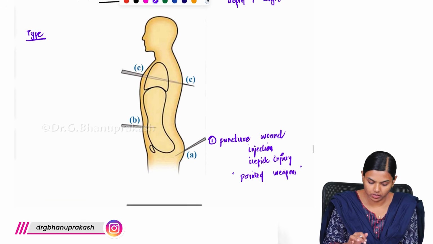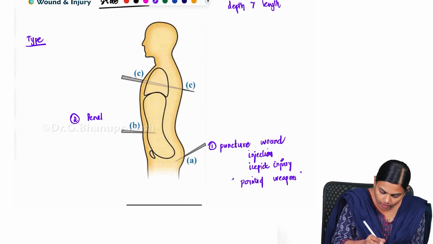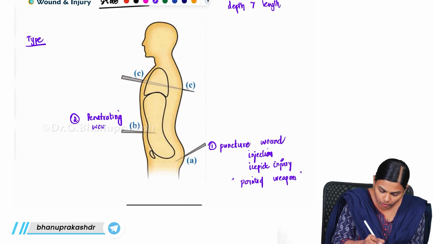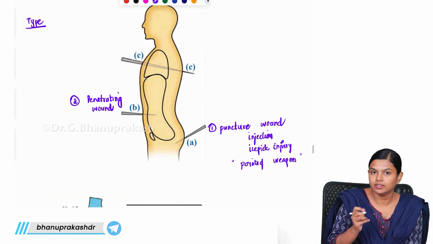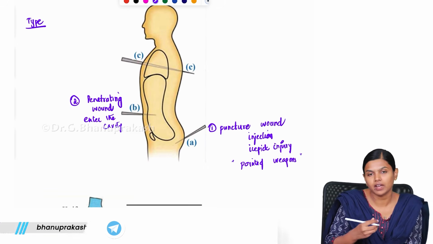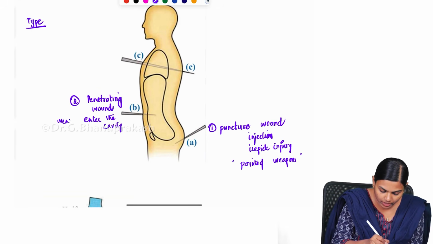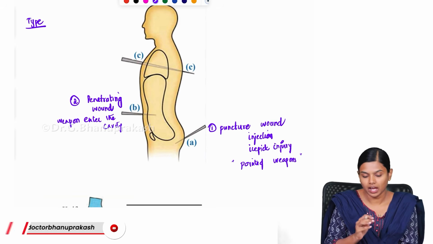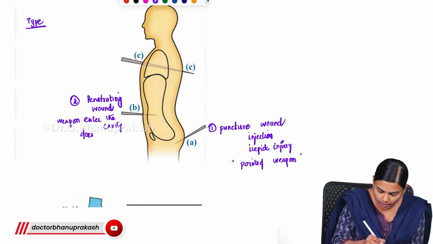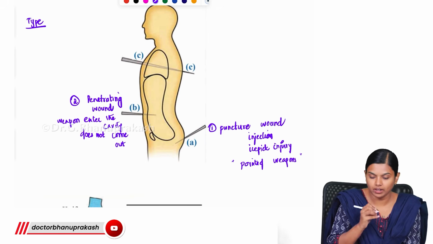So the next type is your penetrating stab wound. Here the weapon will enter a cavity, either the abdominal cavity or the thoracic cavity. The weapon enters the cavity and does not come out. So this is your penetrating wound.